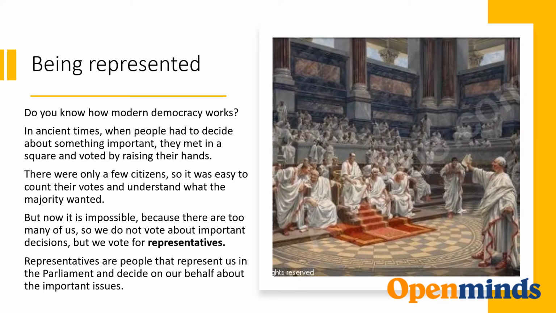Being represented. Do you know how modern democracy works? In ancient times, when people had to decide about something important, they met in a square and voted by raising their hands. There were only a few citizens, so it was easy to count their votes and understand what the majority wanted. But now it's impossible because there are too many of us, so we do not vote about important decisions, but we vote for representatives. Representatives are people that represent us in the parliament and decide on our behalf about the important issues.